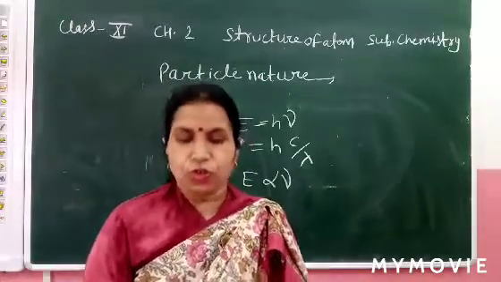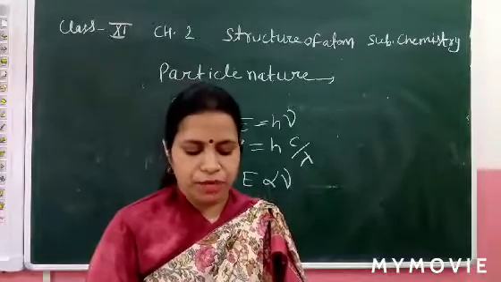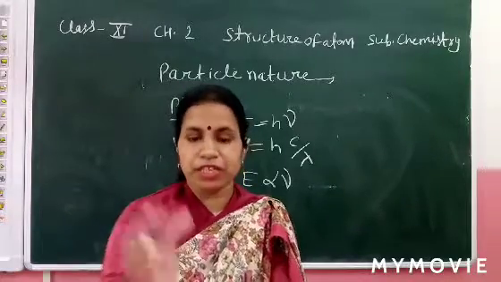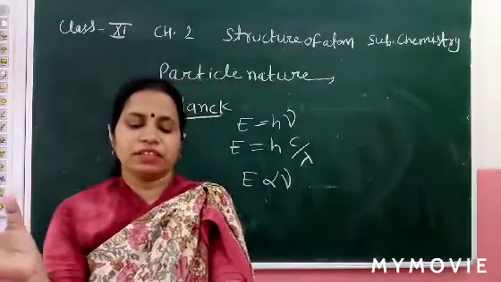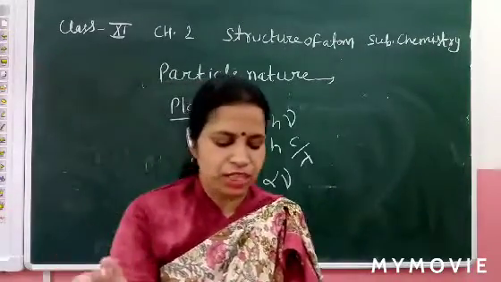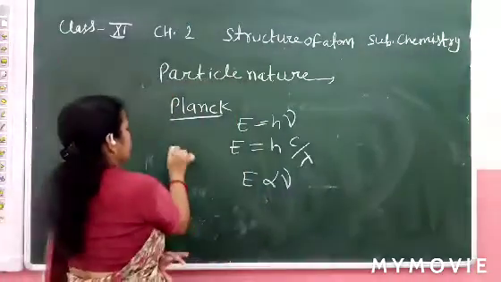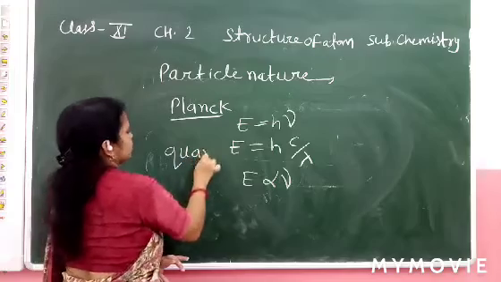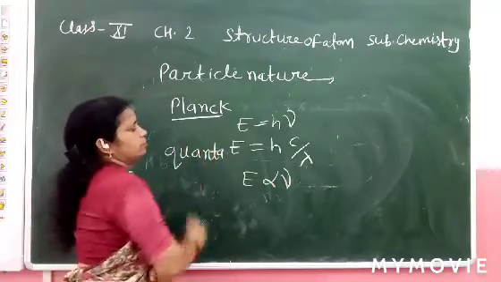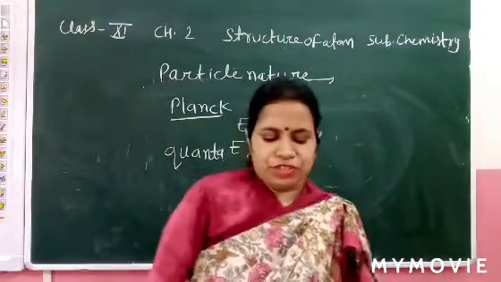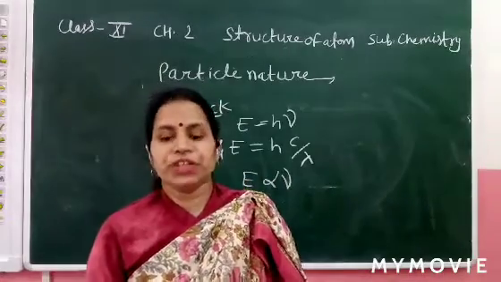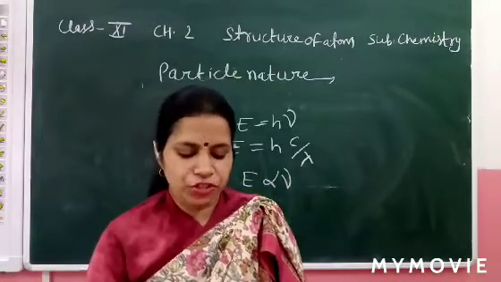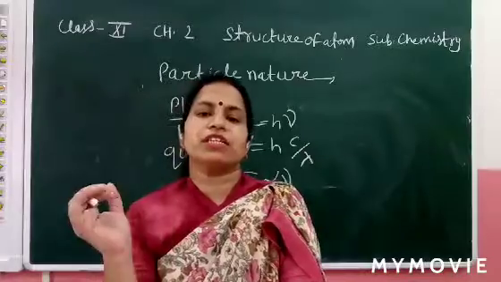Radiant energy is not emitted or absorbed continuously, but discontinuously in the form of small packets of energy called quanta. What is quanta? Radiant energy is not emitted or absorbed continuously but discontinuously.